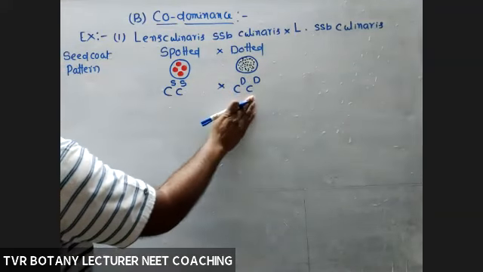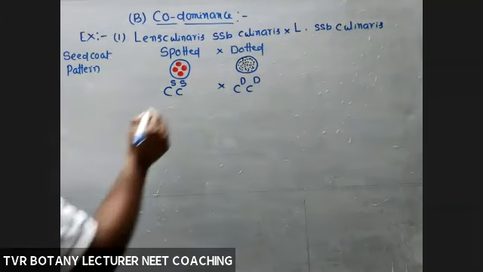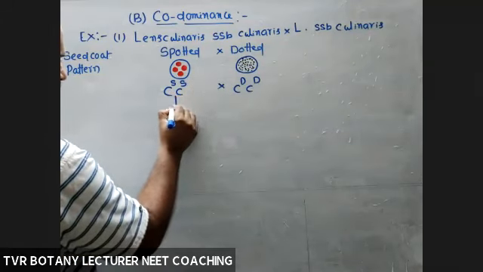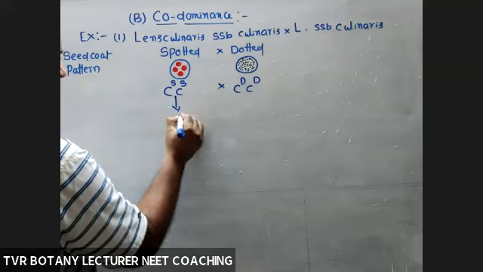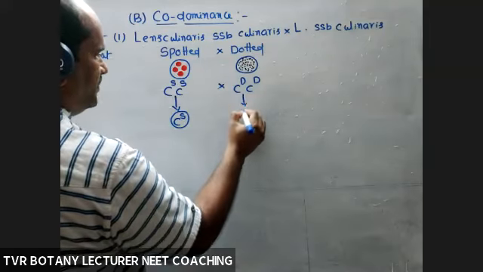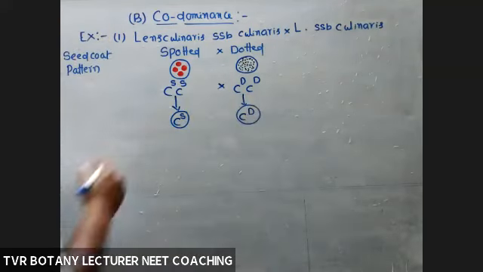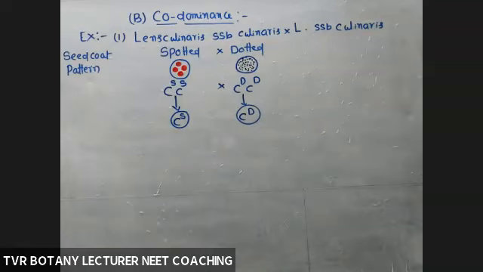Dominant, recessive. So from this one, CS, one kind of gamete. From this one, CD. All are capital letters. So these are the gametes.